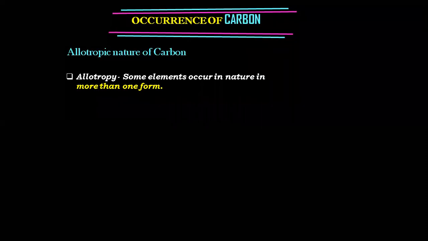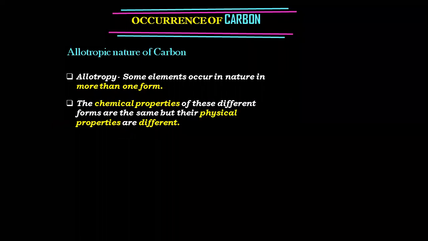Now, what is the meaning of allotropy? Allotropy means some elements occur in nature in more than one form. The chemical properties of these different forms are the same, but the physical properties are different.